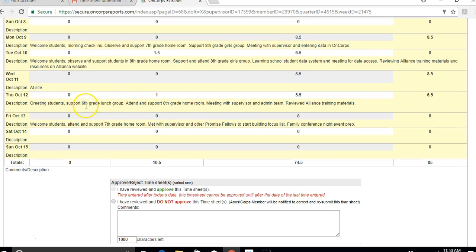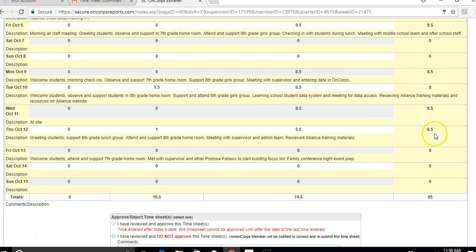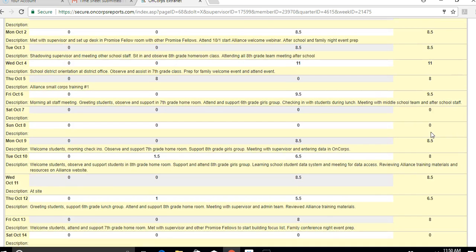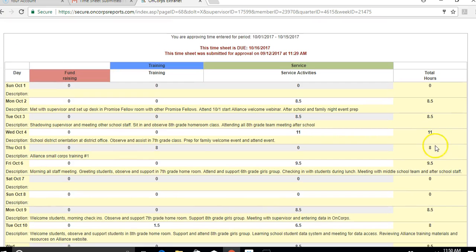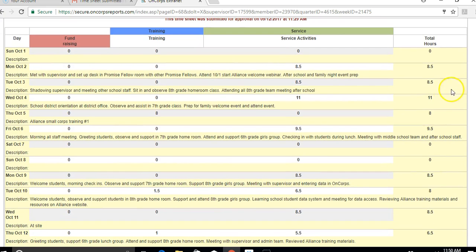And then another thing to keep in mind is on the 12th, they only racked up 6.5 hours for that day, which you could wonder about depending on how the rest of their 2 weeks in this timesheet looks. But for this time, I wouldn't be concerned with it just because the week before they have an 11-hour day and a 9.5-hour day.